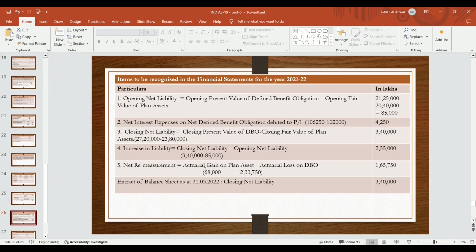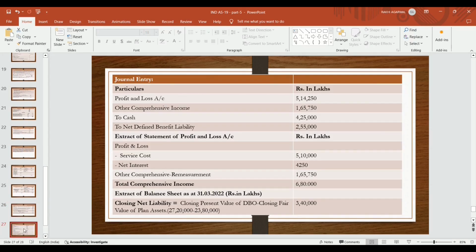Net remeasurements: plan asset gain arises, but in obligation loss arises. Plus minus, that is 68,000 is the gain, and actuarial loss on defined benefit obligation is 2,33,750. Net loss on obligation becomes 1,65,750, which is recognized in OCI. Now the extract of balance sheet as on 31st March 2022, that is the closing net liability becomes 3,40,000. Journal entry is to be passed.